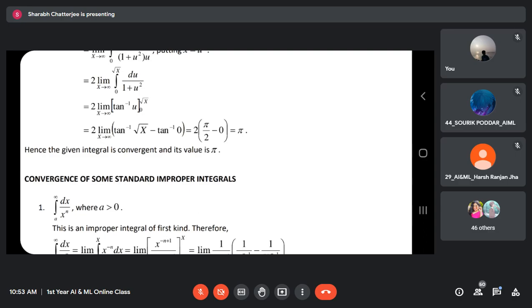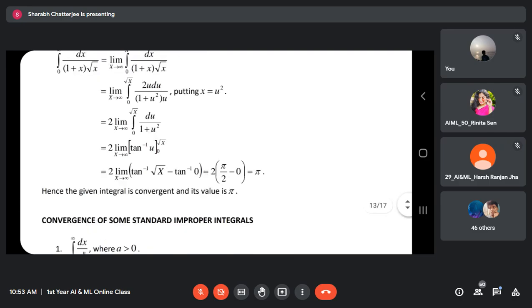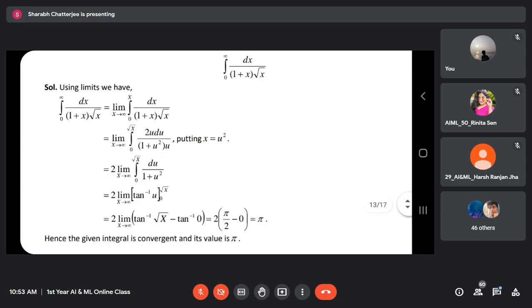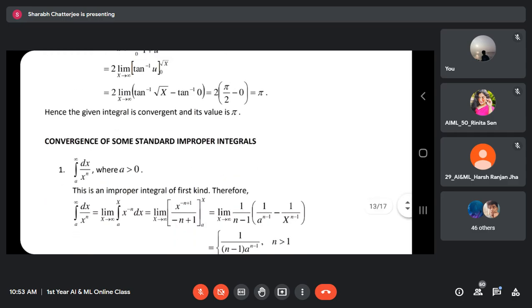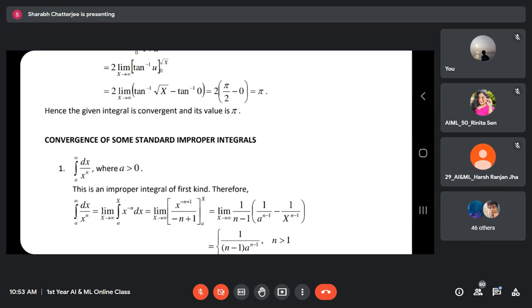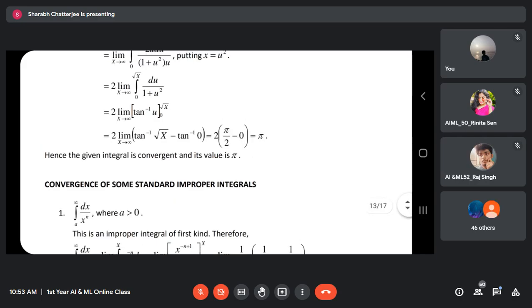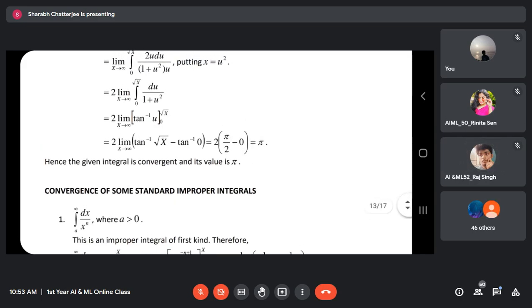Are you getting? The problem will be in the solution. The solution will become very complex. It won't be easily solved like this one. This was also third kind, but it was easily solved. So that's why we keep it first kind only. Chalo. Because it is first kind, so how to proceed?